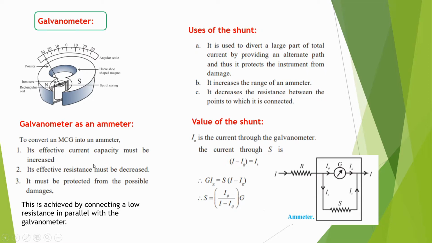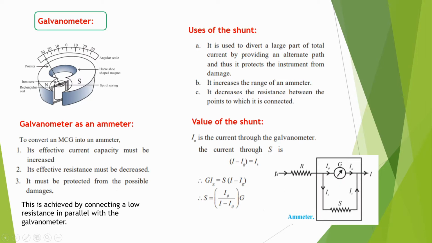Then let us see the uses of that shunt. What is the first use? It is used to divert a large part of the total current by providing an alternate path, and thus it protects the instrument from damage. In the diagram, this is the shunt resistance, a low resistance connected in parallel with the galvanometer.